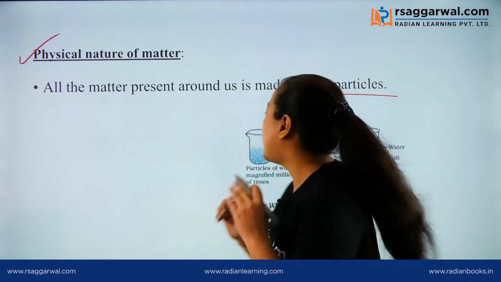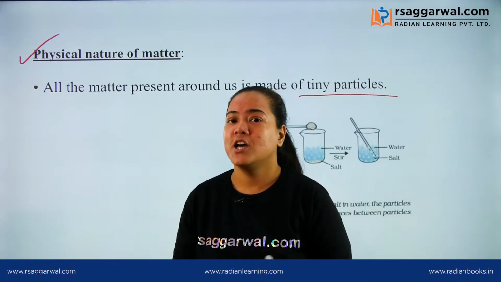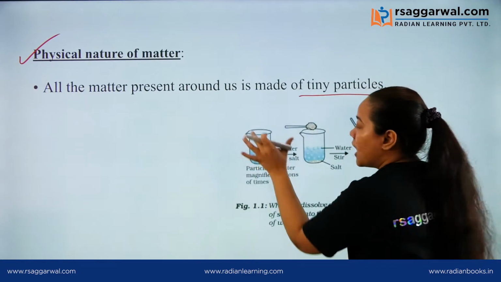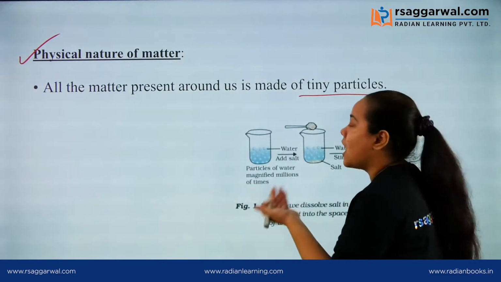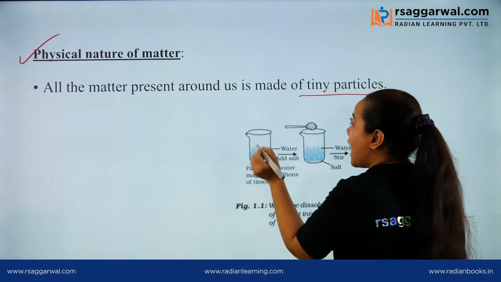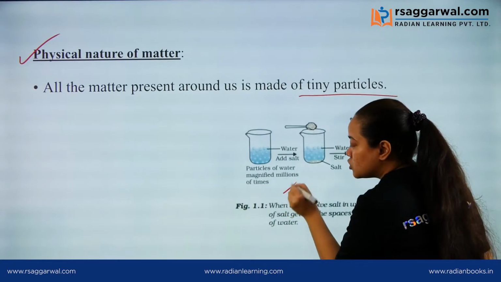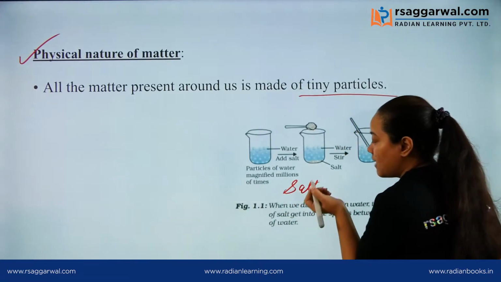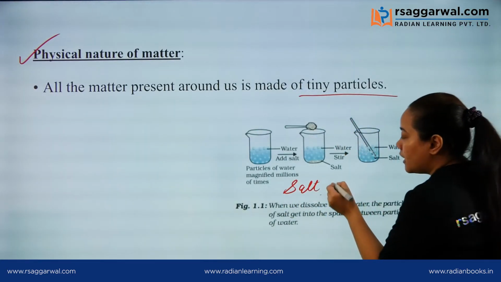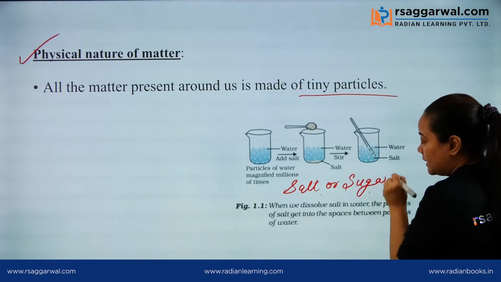For this you can do a simple activity at your home. Just take a beaker or a glass, fill it with water, and then put in either salt, which is easily available, or sugar.